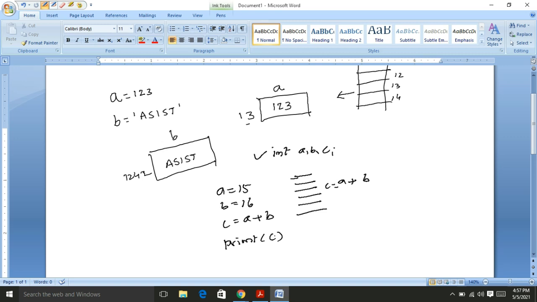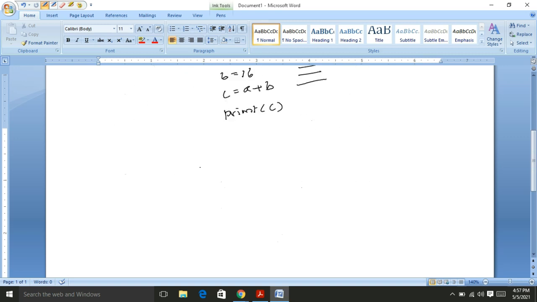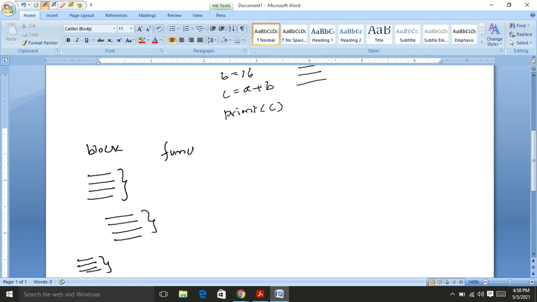But when we are using the variables, we should be aware of the scope of the variables. We know that any program is written block-wise. That means we write a set of instructions as one block. This is one block, and this may be another block, and like that this may be another block. That means we develop the program as small modules. For modularity, we use the functions in Python.